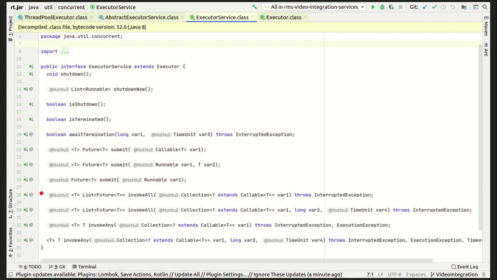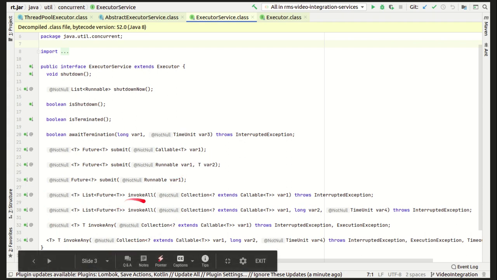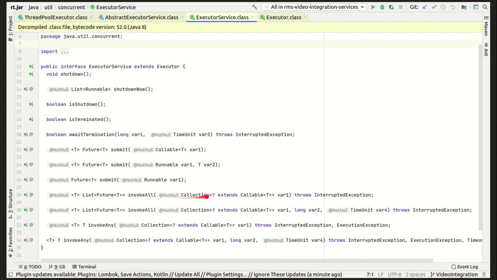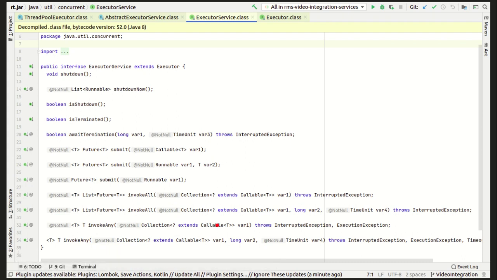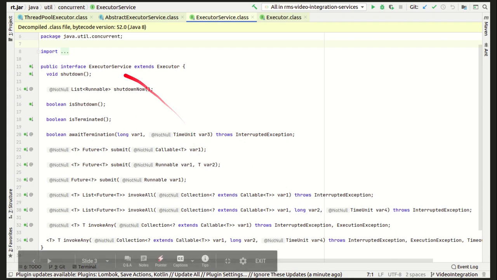Other than that, it also provides two types of methods, the invokeAll method and the invokeAny method. As the name suggests, with invokeAll you can submit a collection of tasks which need to be executed asynchronously. Whenever you call invokeAll, it will start executing all the tasks at once, and if you call invokeAny, it will choose one at random, or you can provide your own behavior implementation of invokeAny.